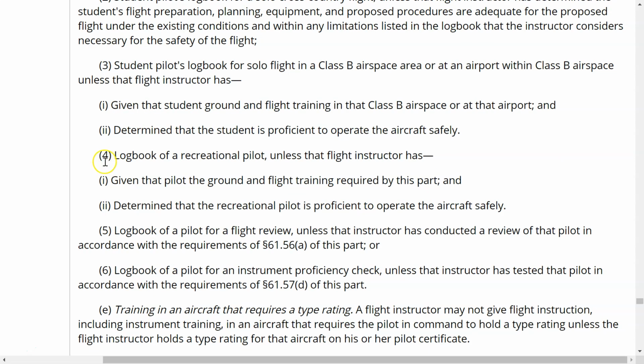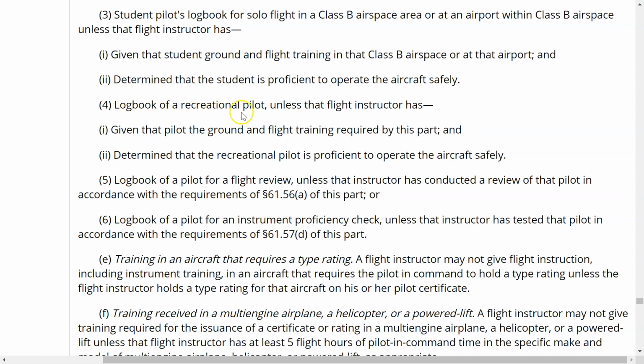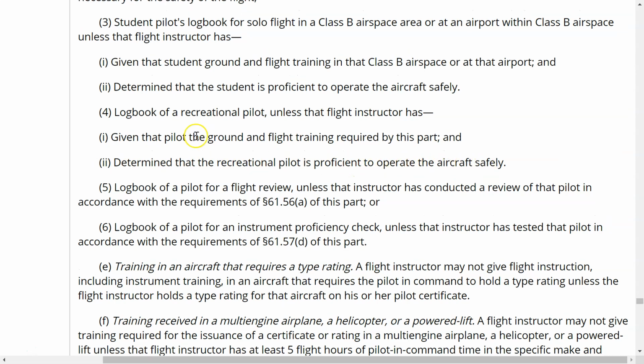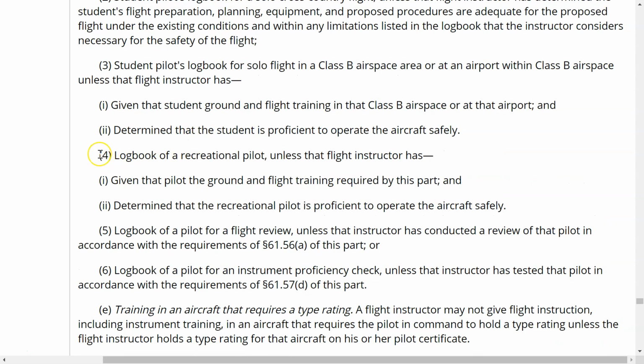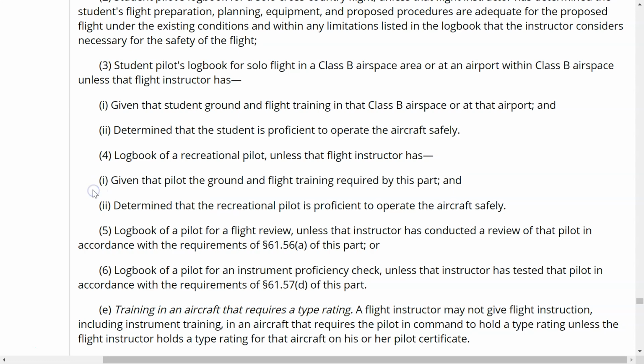Let's go on to paragraph 4. A flight instructor may not endorse a logbook of a recreational pilot unless that flight instructor has given that pilot the ground and flight training required by this part and determined that the recreational pilot is proficient to operate the aircraft safely. And this goes back to our recreational subpart there, and as it starts to talk about in 61.96 or 97 or whatever and above, and every time it says a recreational pilot must have an endorsement, well, this is what it's talking about here. So if you'd like to put some type of reference towards the regs for recreational pilot in this area, then that would be a good time to do that now.